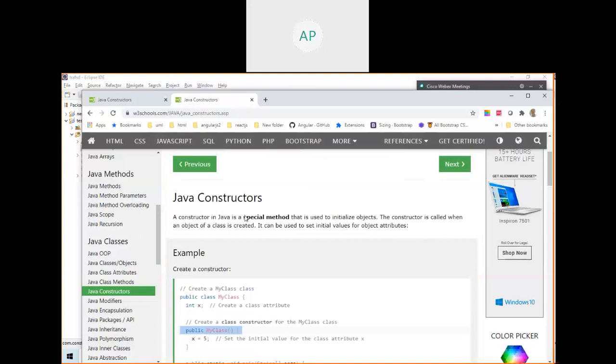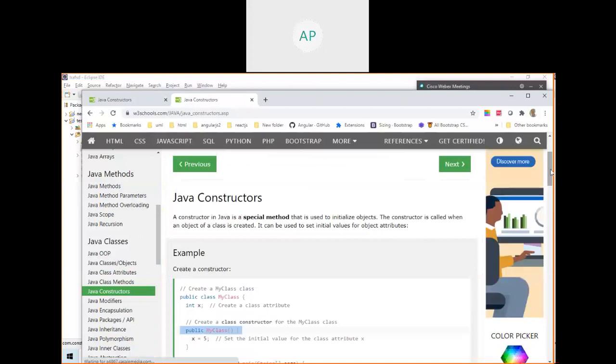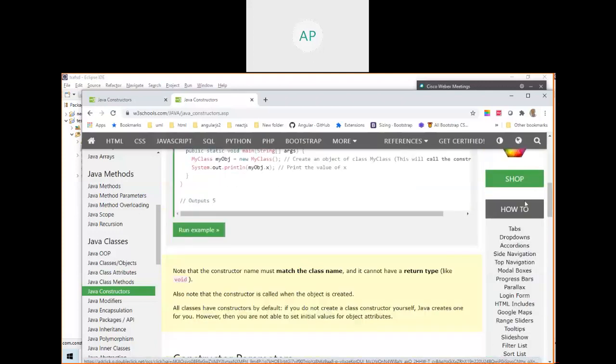So a constructor in Java is a special method that is used to initialize the variable. Here is the explanation: note that the constructor name must match the class name, and it cannot have a return type like void. The constructor is called when the object is created. All classes have a default constructor, very important. If you do not create a constructor yourself, Java creates one for you. However, then you are not able to set initial values of the object.